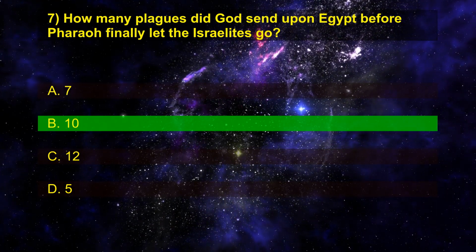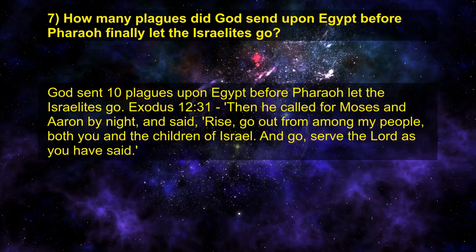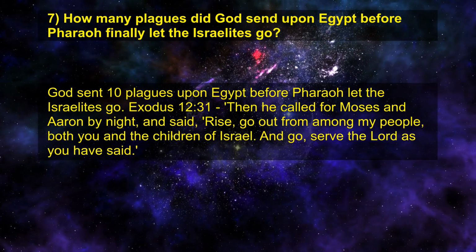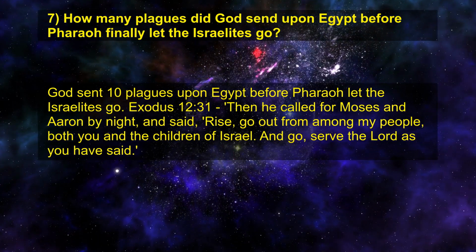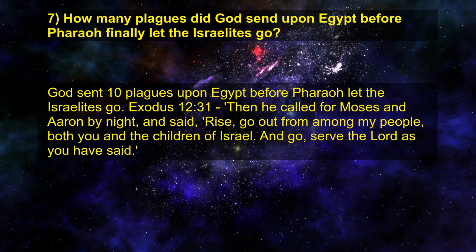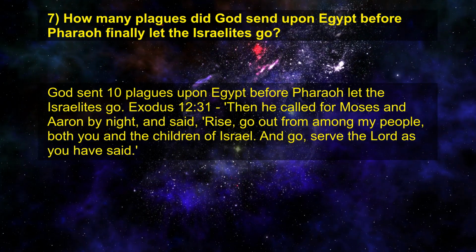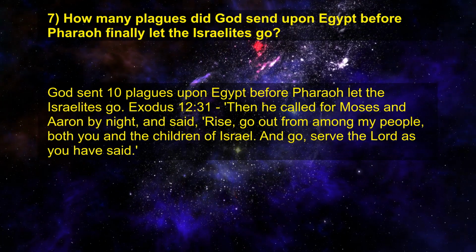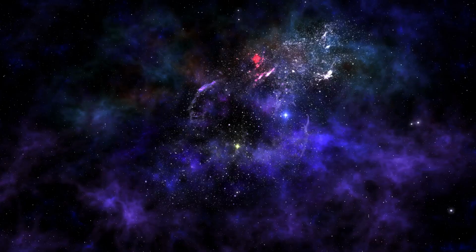Right answer is B. 10. God sent 10 plagues upon Egypt before Pharaoh let the Israelites go. Exodus chapter 12 verse 31. Then he called for Moses and Aaron by night, and said, Rise, go out from among my people, both you and the children of Israel. And go, serve the Lord as you have said.